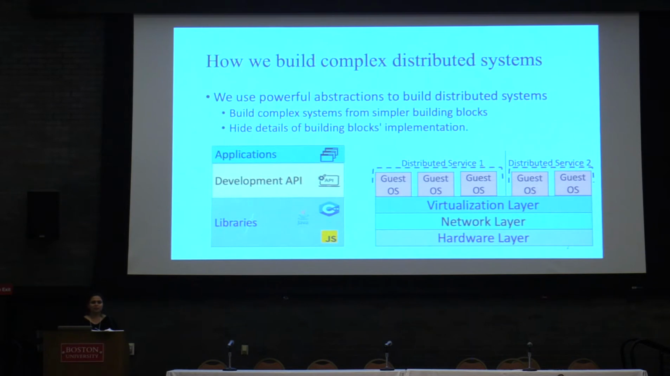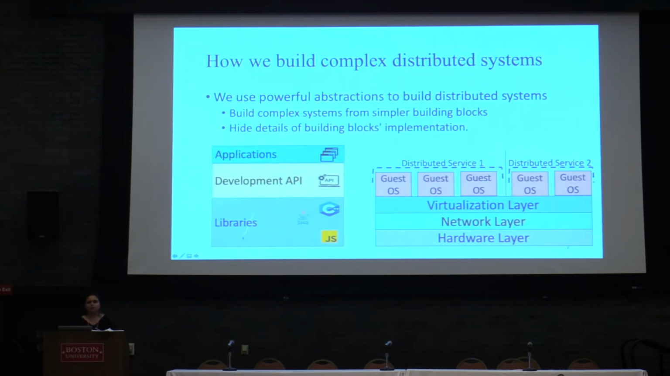I want to start the talk by contrasting how we build distributed systems versus how we debug them. Today, distributed systems are amazingly large scale and complex, and the way we are able to build them is by leveraging abstractions. Abstractions allow developers to build really complex distributed systems out of simpler building blocks, and they mitigate the amount of complexity that developers have to deal with.